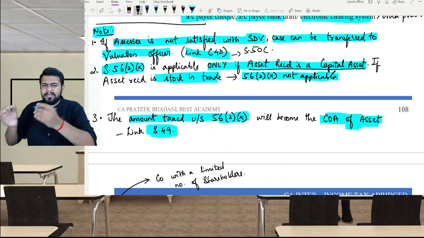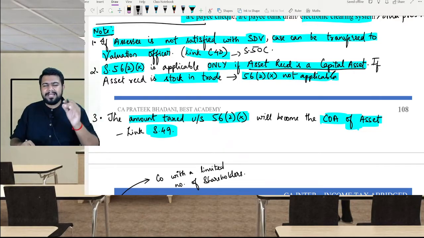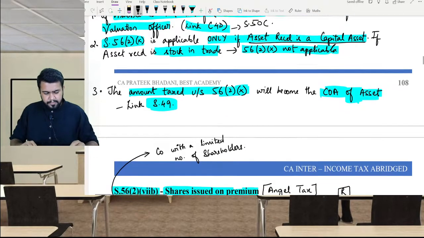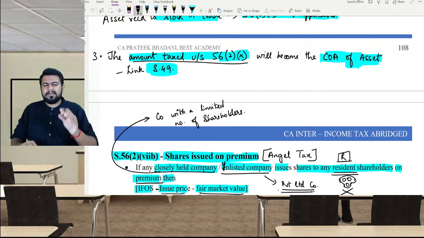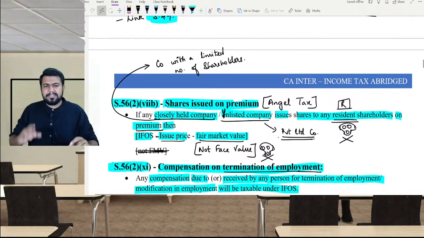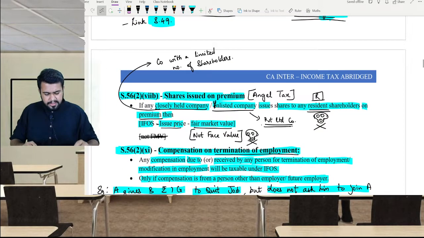Only if the gift my friend is giving is a capital asset for me should I see 56(2)(x). Next, as I already told you, the amount that is taxed under 56(2)(x) will become the cost of acquisition of the asset. This I have also discussed in section 49 while discussing the capital gains chapter.